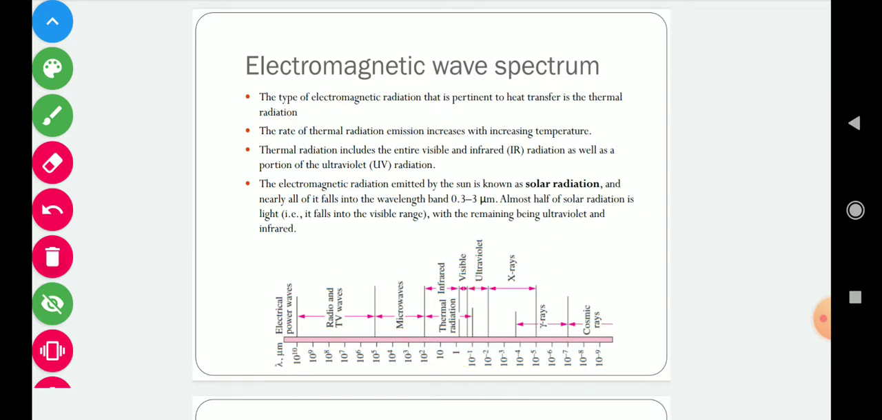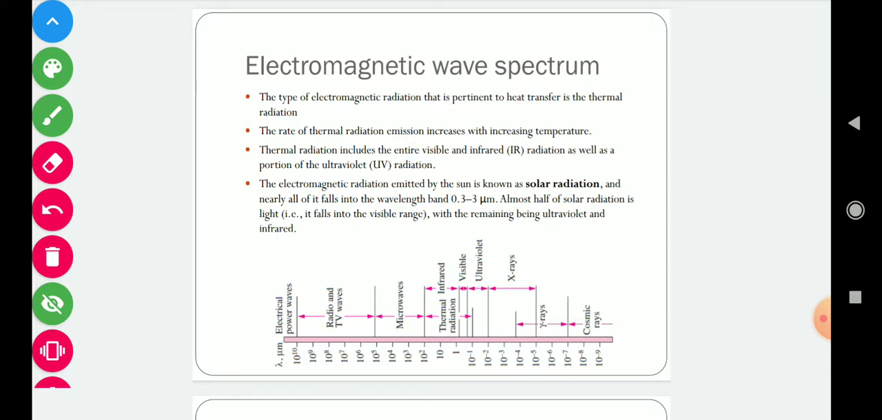The type of electromagnetic radiation that is pertinent to heat transfer is thermal radiation, and the rate of thermal radiation emission increases with increasing temperature. Thermal radiation includes the entire visible and infrared radiation, as well as a portion of ultraviolet radiation. As you can see, this is the range of thermal radiation. So it includes infrared radiation, this is visible radiation, and some portion of ultraviolet radiation.